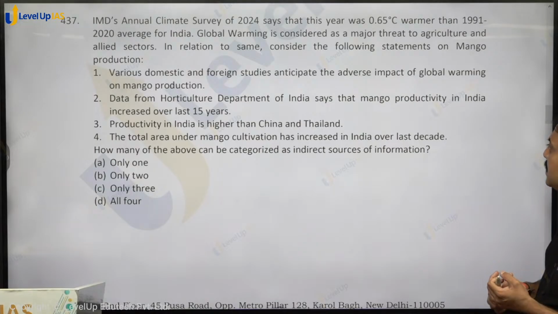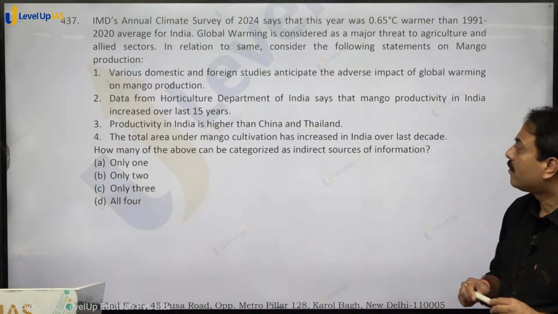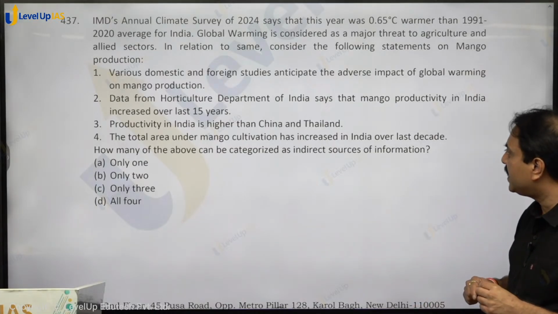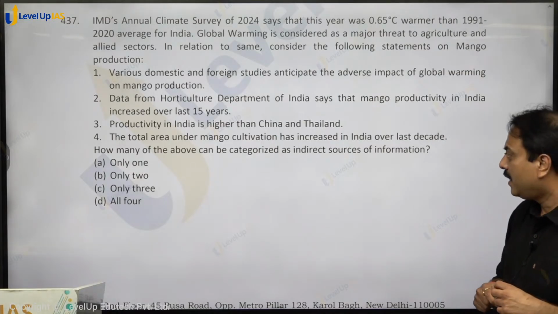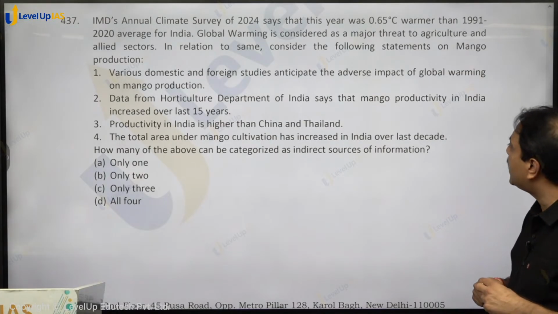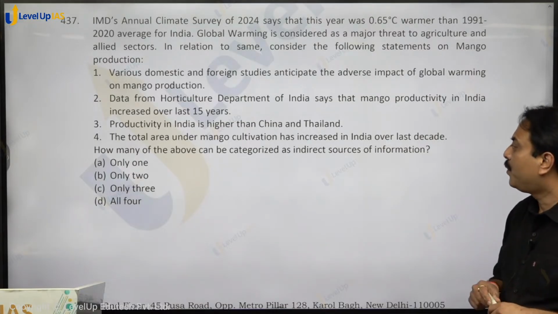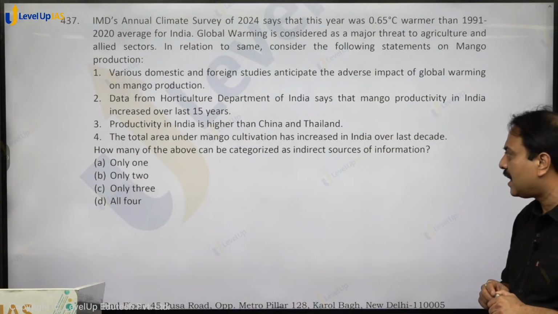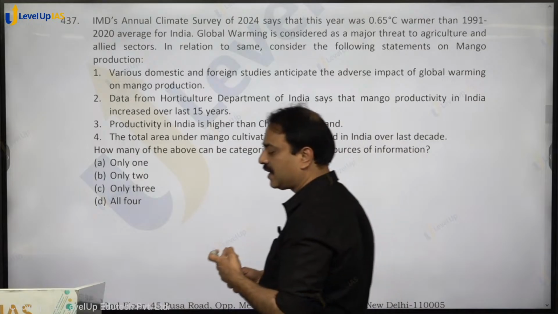In relation to the same, consider the following statements on mango production. Various domestic and foreign studies anticipate the adverse impact of global warming on mango production. Data from Horticulture Department of India says that mango productivity in India increased over last 15 years. Productivity in India is higher than China and Thailand. The total area under mango cultivation has increased in India over last decade.